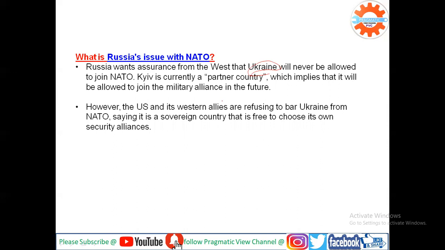All independent or sovereign countries have their own right to join any security alliance. So you cannot impose any order or any aggressive measures upon a sovereign or independent country. So the USA and the NATO members are refusing to stop Ukraine from joining NATO, which means they want Ukraine to join NATO.